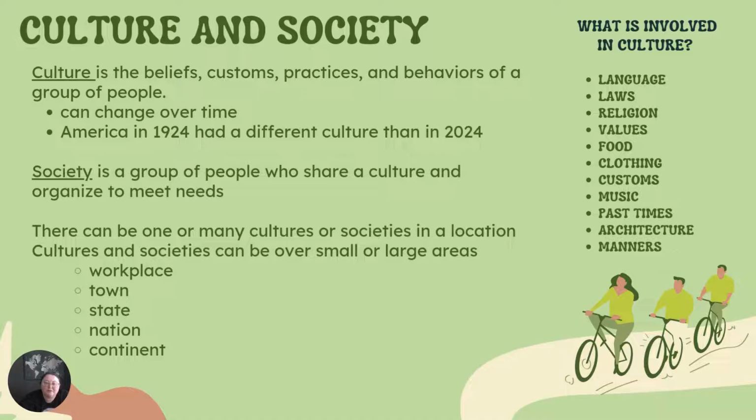Society is a group of people who share a culture and organize to meet needs. There can be one or many cultures or societies in a location. Cultures and societies can be over small or large areas. It could be in a workplace, a town, a state, a nation, or a continent.